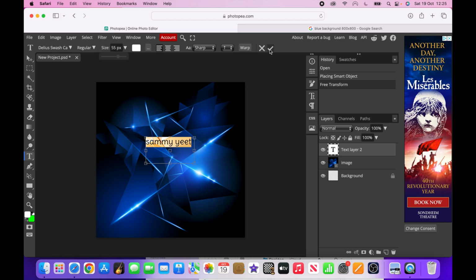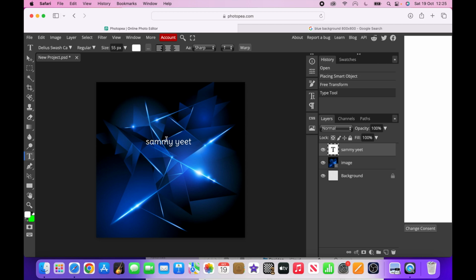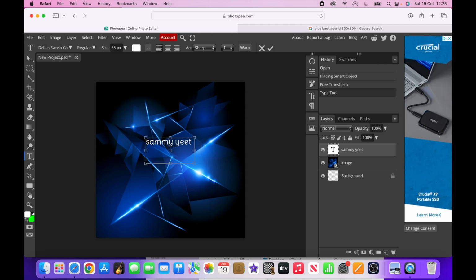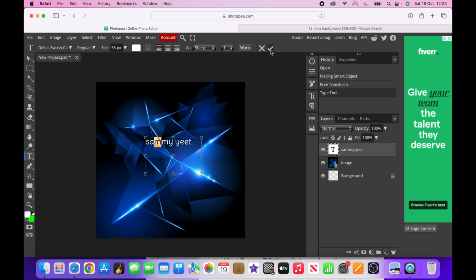I'm just going to press the tick button. That looks pretty good, but it could be a bit better. Maybe I could drag it a bit down, you know what I mean? But that's looking pretty good. You could just move the text a bit down, you know? But that will do, I guess. So I'll just click the tick button. And then it's looking pretty good.